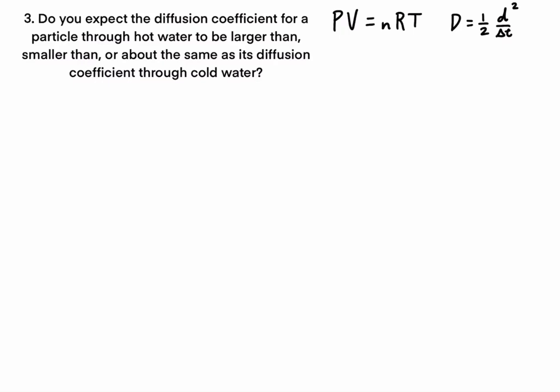If we look at the ideal gas law, we have pressure, we have volume, we have the amount of the substance, which is what n is going to stand for. We have our ideal gas constant, which is R, and then we have the temperature. And so immediately from here we can say that pressure is proportional to temperature. So as pressure goes up, temperature goes up. As pressure goes down, temperature goes down.